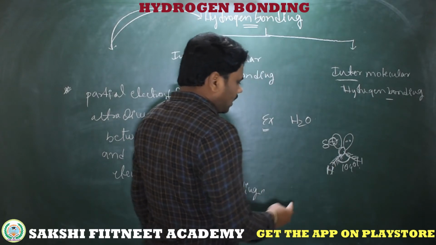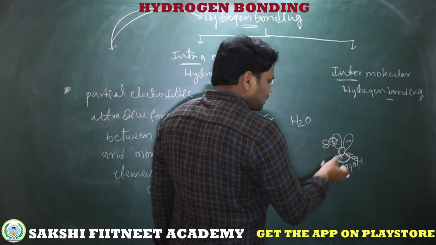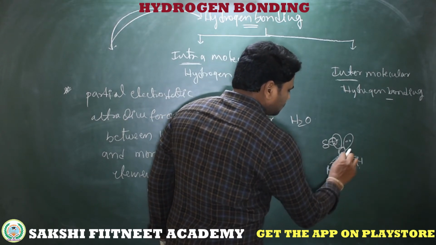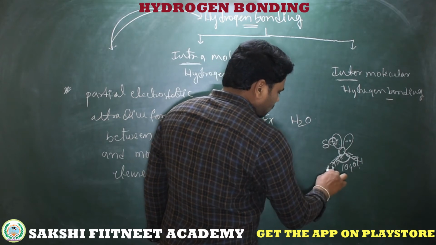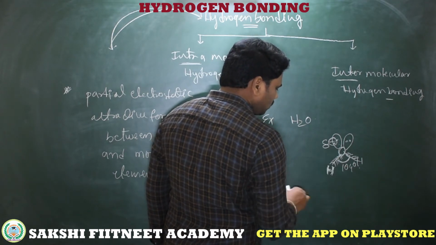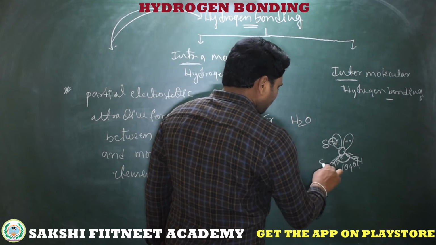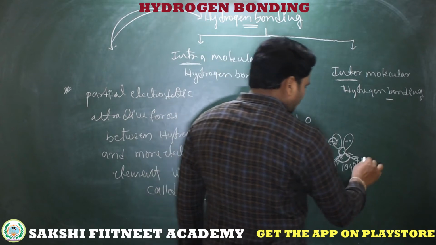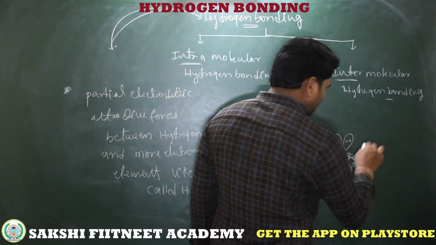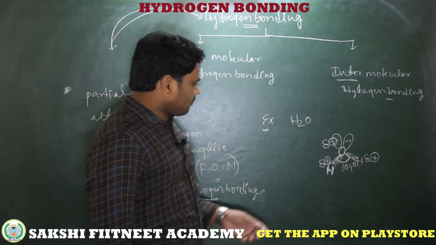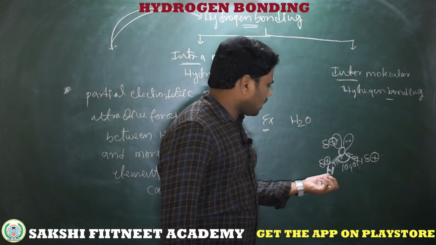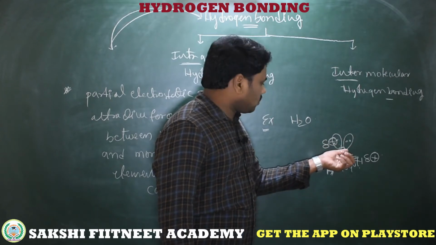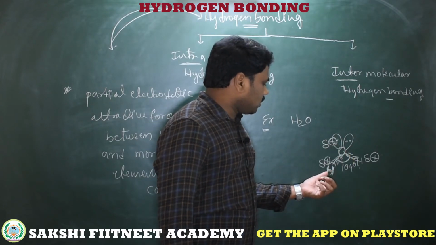And what about hydrogen? Hydrogen partially loses electron cloud because the bonded electrons are slightly displaced towards oxygen. The electron cloud around the hydrogen nucleus decreases, so the nuclear charge effectively increases, denoted with a partial positive charge. Due to this electronegativity difference between oxygen and hydrogen, we get dipoles. These are partial dipoles: on oxygen we have a negative, on hydrogen we have a positive.